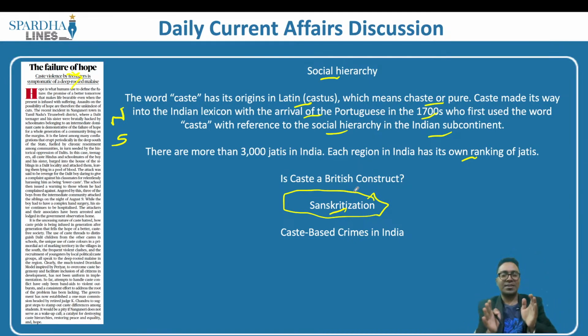Why are we discussing the caste system? That is because what we are witnessing in a couple of states in India right now is caste-based crimes. This is happening in the southern states, the western part, the eastern part, the northern part, and so forth. So what we currently have is increasing cases of caste-based crimes in India. Let's look at the data.